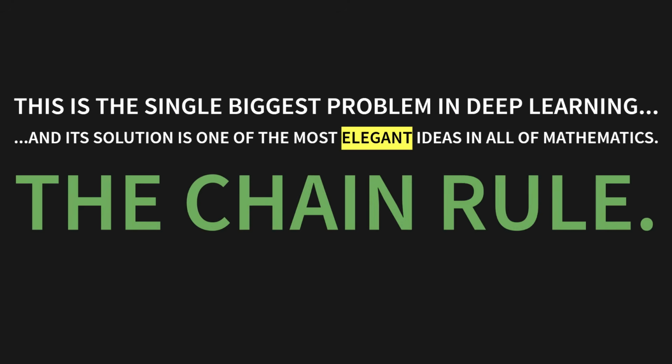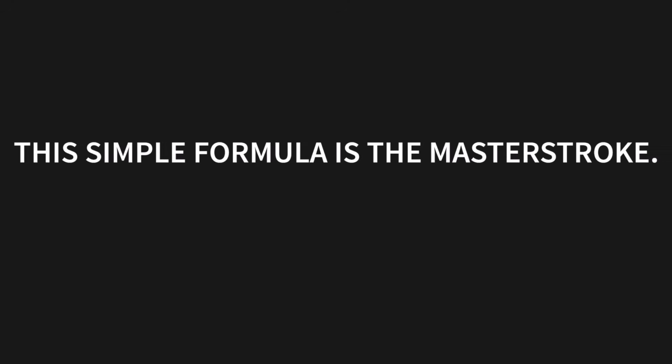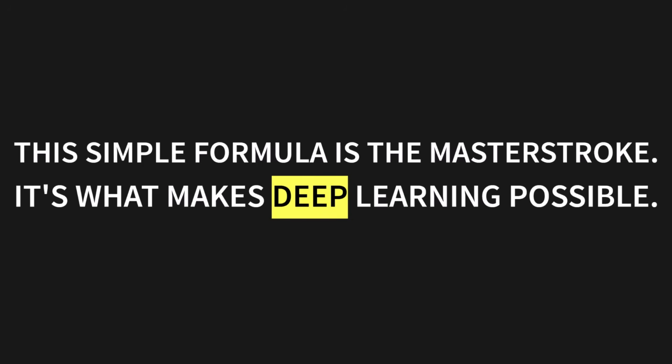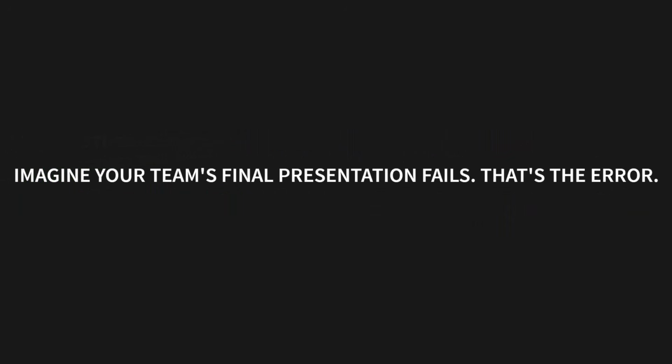Look at this formula. It's so simple. But this simple formula is the masterstroke. It's what makes deep learning possible. And the intuition behind it, it's literally a blame game. Imagine your team's final presentation fails. That's the error. To find out why, you trace the problem backward.